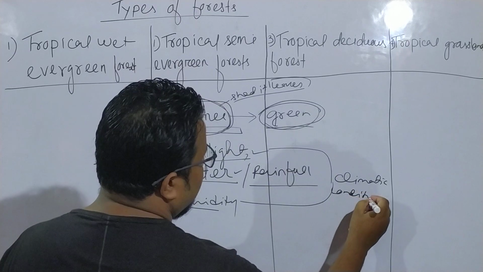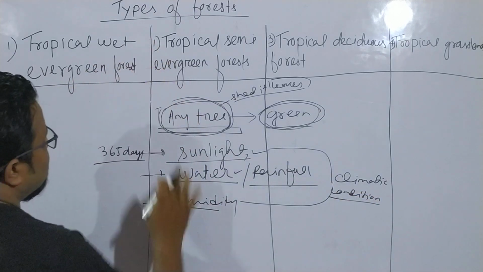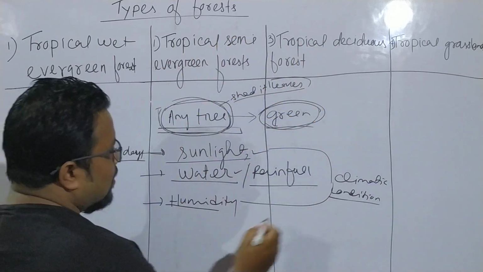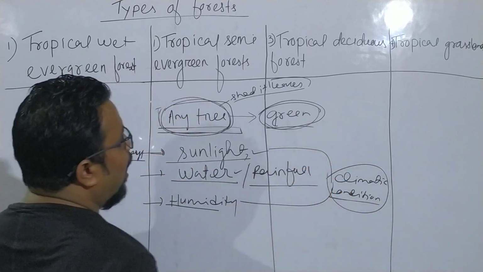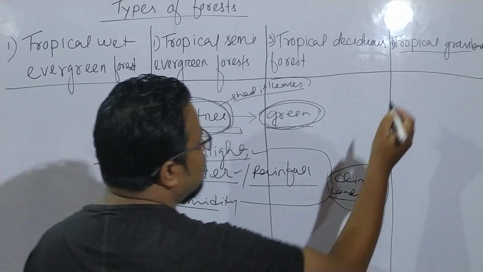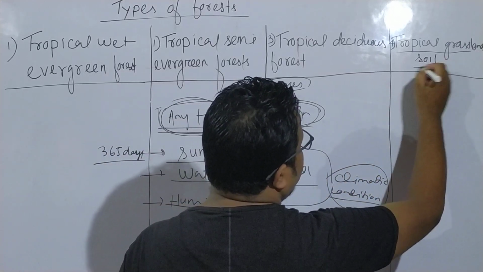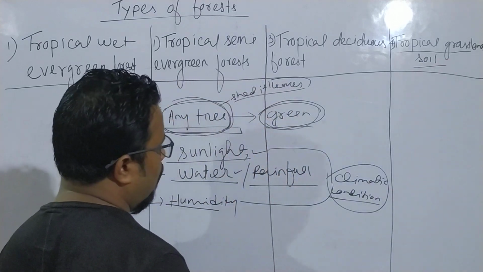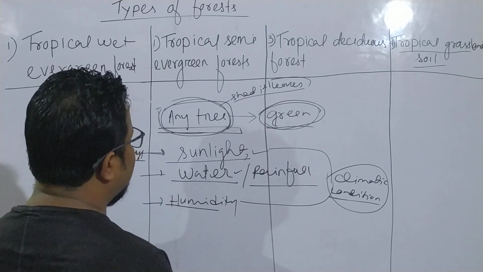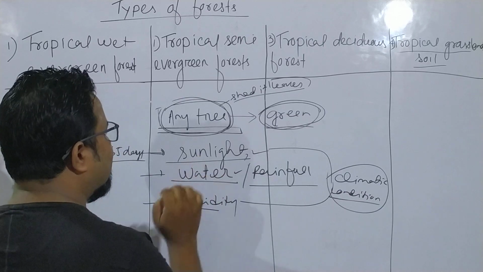So these three, tropical wet evergreen forest, tropical semi evergreen forest, and tropical deciduous forest, are based on climatic condition. And tropical grasslands will not depend on climatic condition, it will depend upon the condition of the soil. I will explain later.